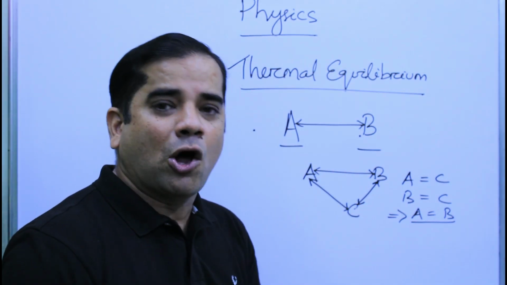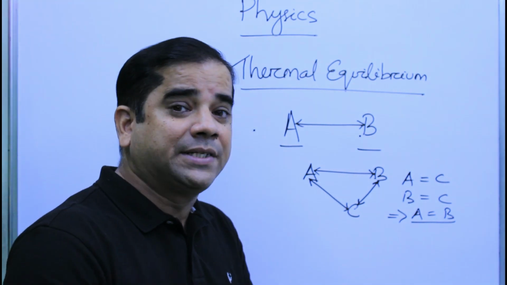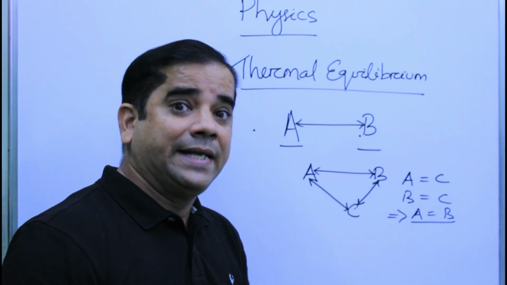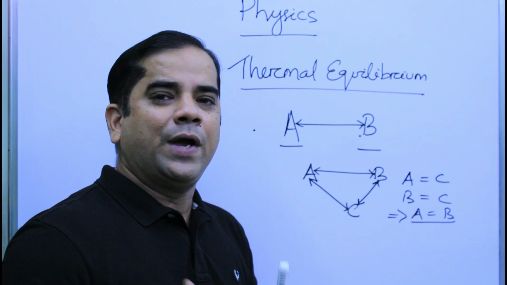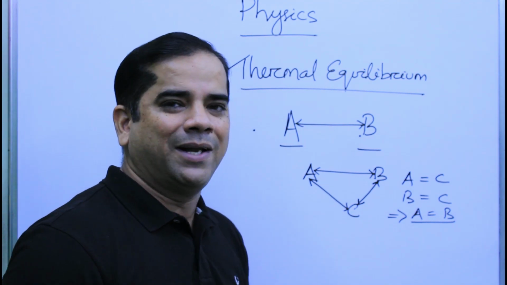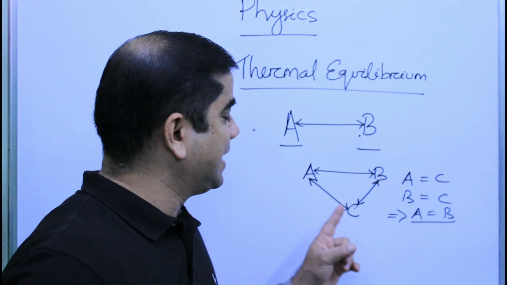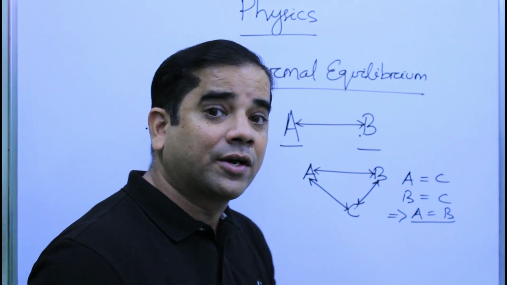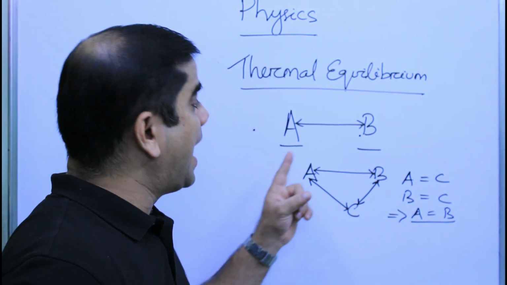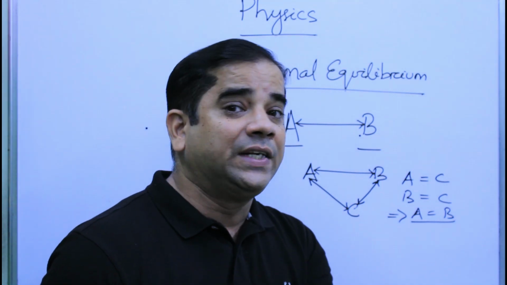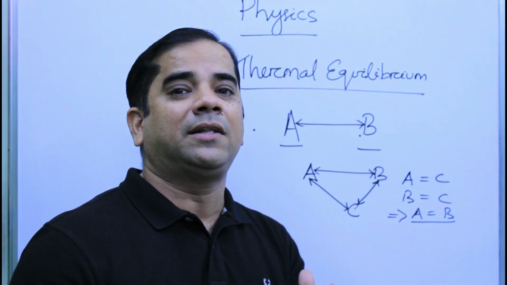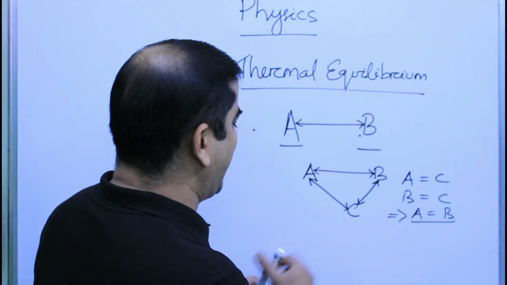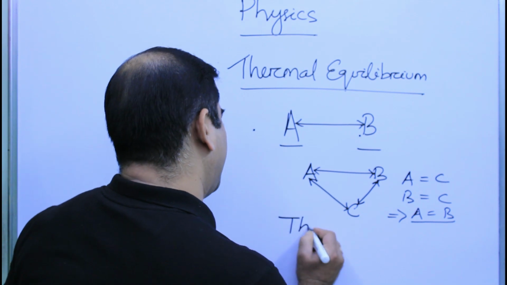So we can have multiple objects at thermal equilibrium at the same time. It doesn't matter whether they are in contact or not. If the bodies are maintaining the same level of temperature, then we can say that these bodies are at thermal equilibrium. In this case, A and C are in contact physically. In the same way, B and C are in contact physically. But A and B are not in contact physically. But they are maintaining thermal equilibrium, as we have already discussed. So we can say that they are at thermal contact.